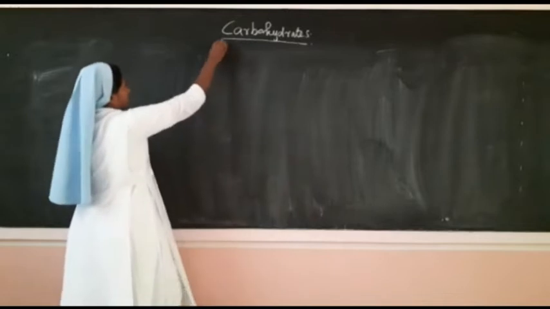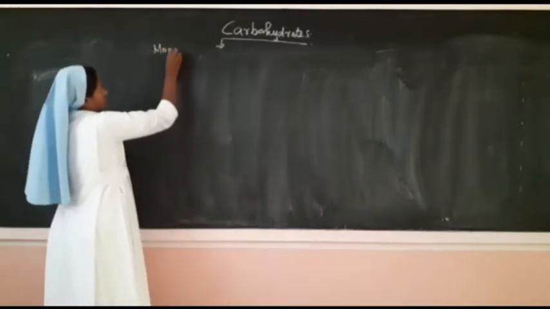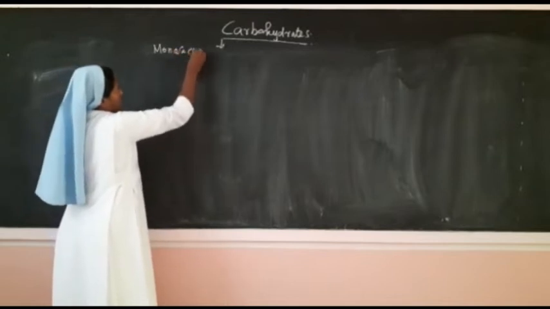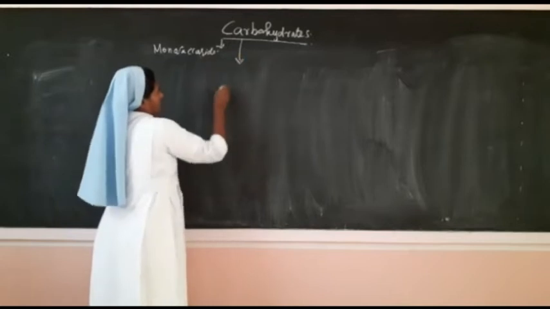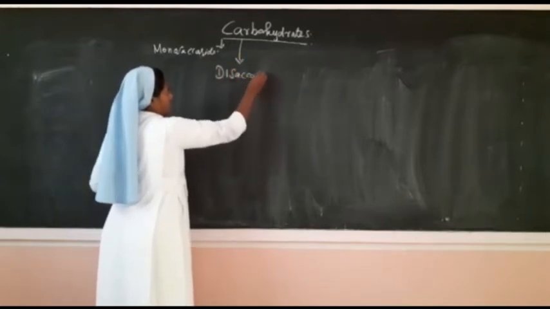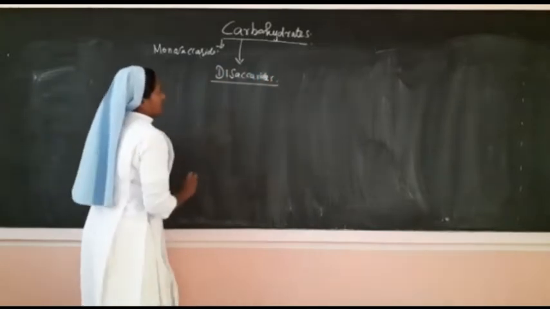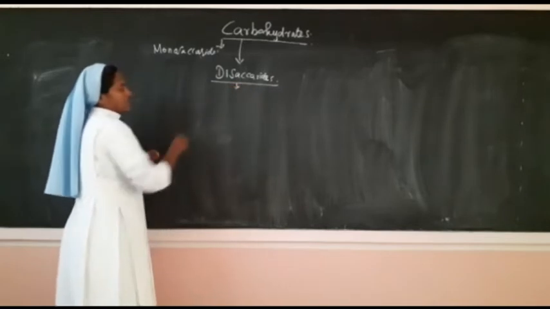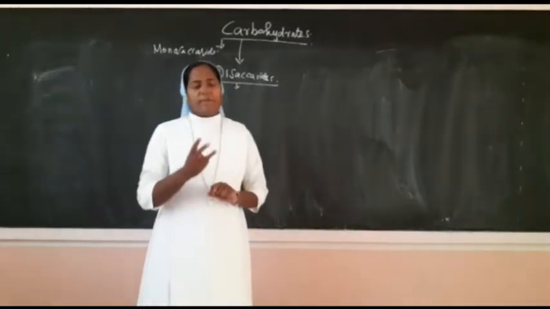In the last class, we saw monosaccharides. And in today's class, we are going to see disaccharides. Disaccharides, I told you, are formed from two simple sugars.